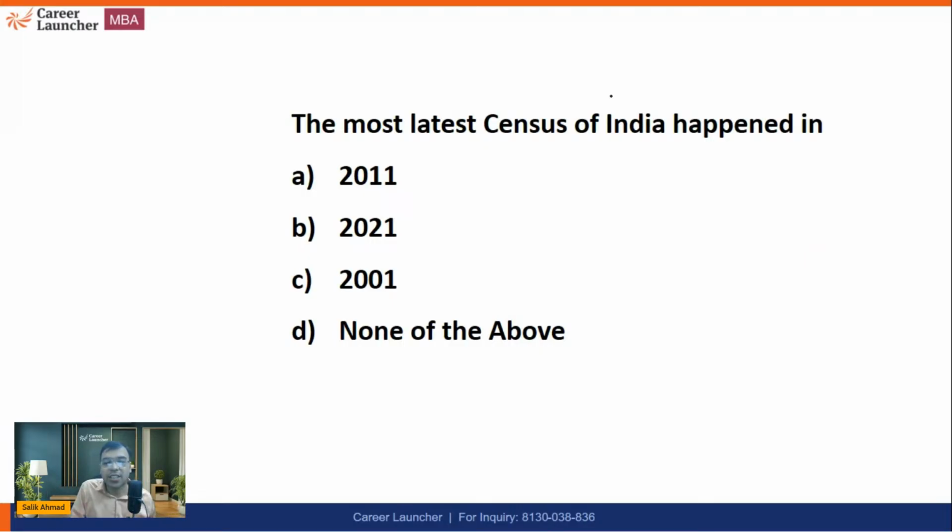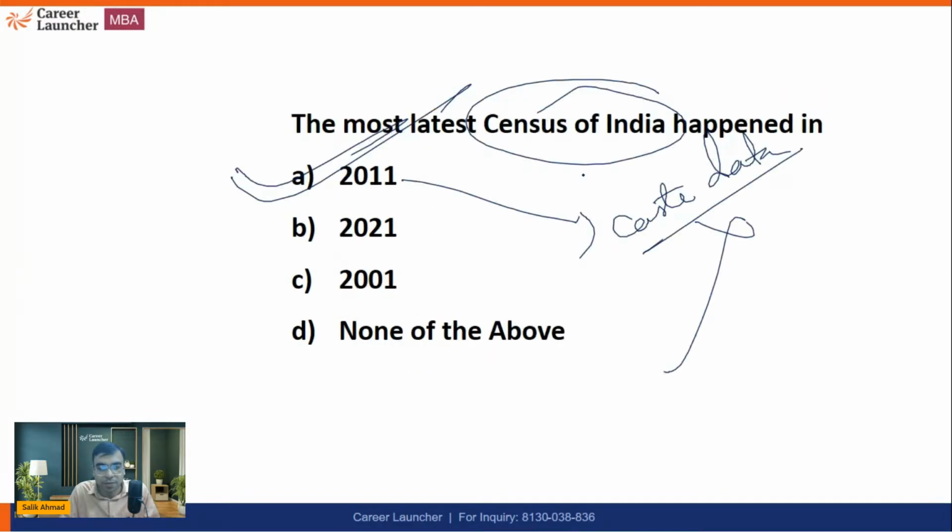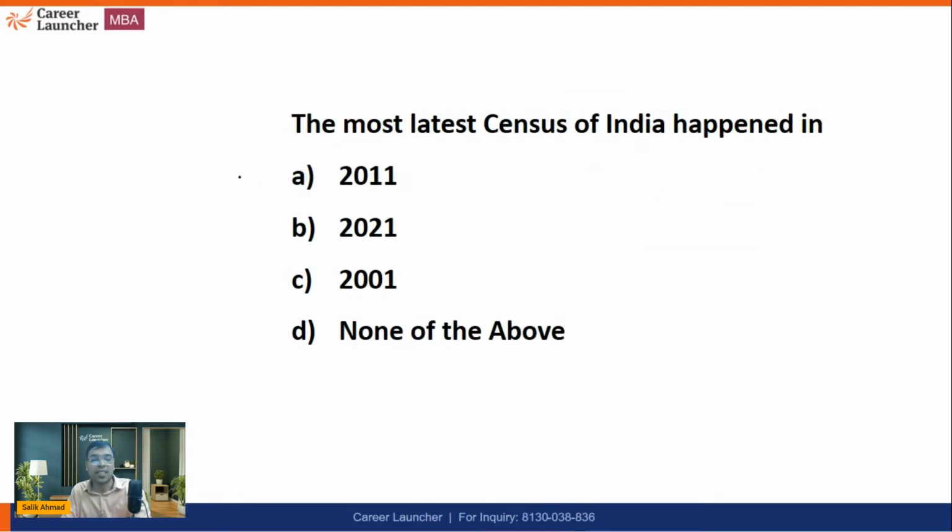The most latest census of India happened in which year? So the right answer, the last one, is 2011. The caste data was also calculated, but it was not released to the public. That is what you should also be knowing. So the last census in India happened in 2011.